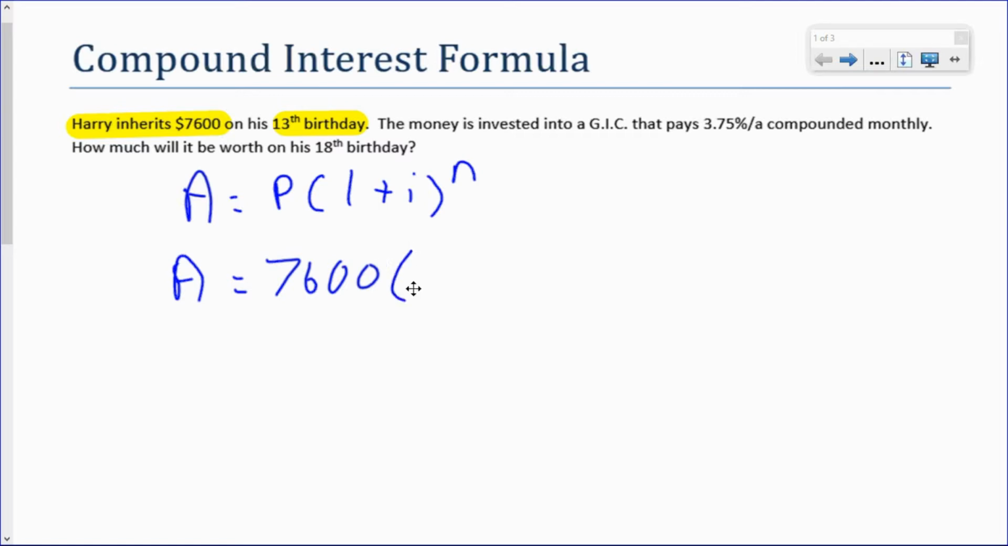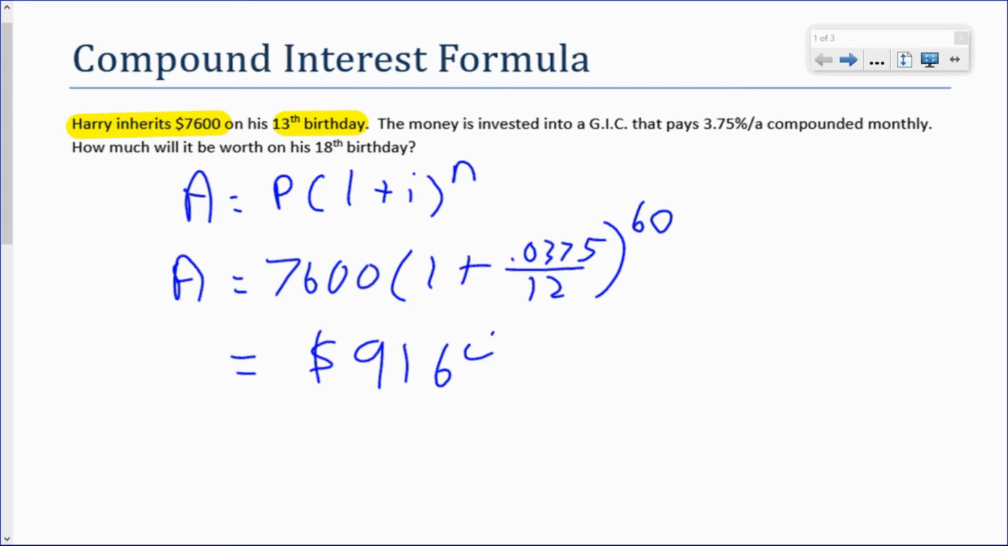So in this example, it's a GIC that pays 3.75%, compounded monthly. So we divide the interest rate by 12 to get our monthly interest rate. And then how many months between his 13th and his 18th birthday would be 5 years, and 5 times 12 is 60. So if you plug that into your calculator, then you will find out that he actually gets $9,164.67.